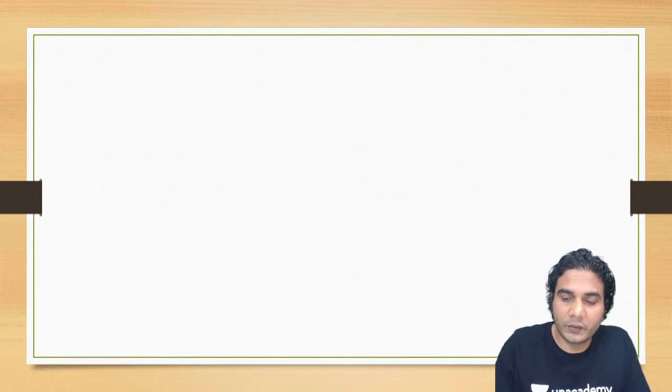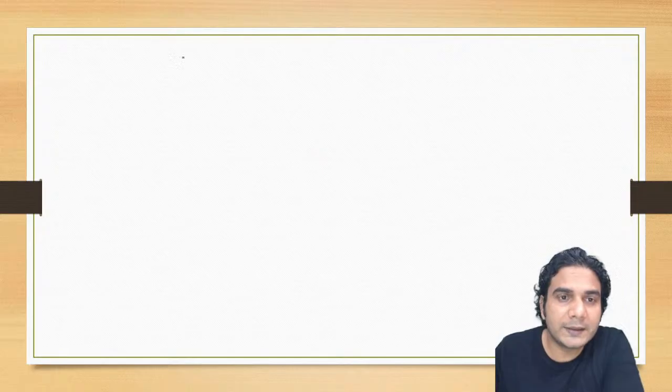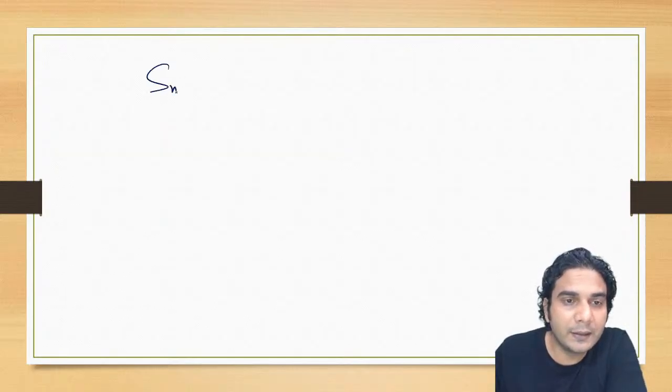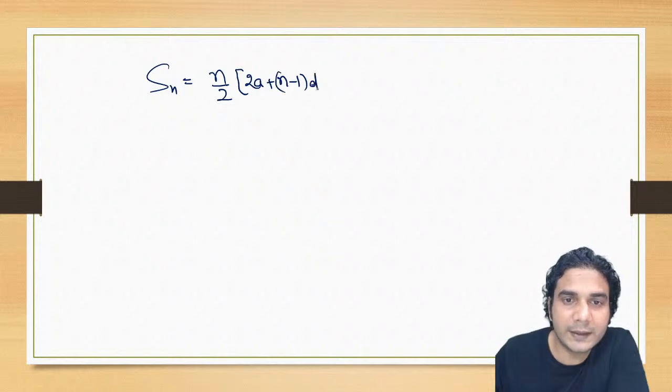So now two forms, I'm writing it again. Sn, the sum of n terms of an arithmetic progression whose first term is a and common difference is d, is n by 2 into (2a plus (n minus 1) into d). This is the formula we have derived.